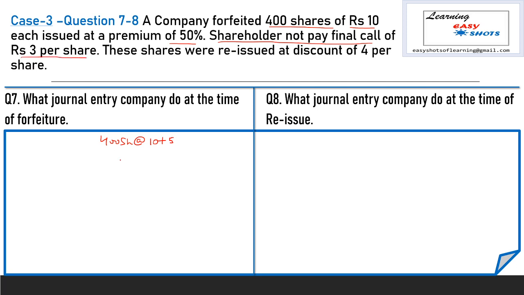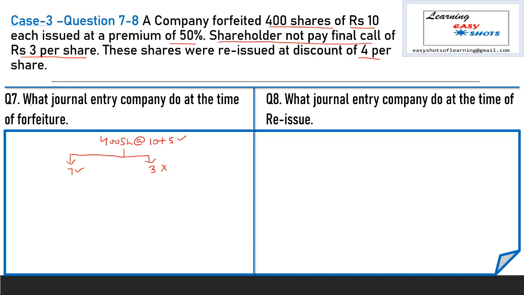Here the shareholder does not pay the final call amount, so it means shareholder paid the premium amount, and out of 10 he paid 7 rupees as application and allotment, and he does not pay 3 rupees as final call. So his shares were forfeited and reissued at a discount of rupees 4 per share. So the discount amount is adjusted with share forfeiture account.